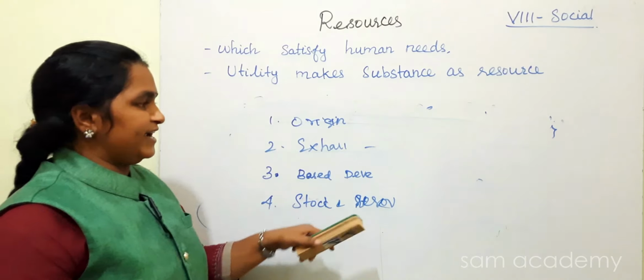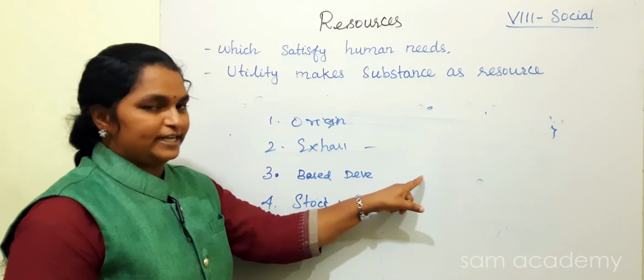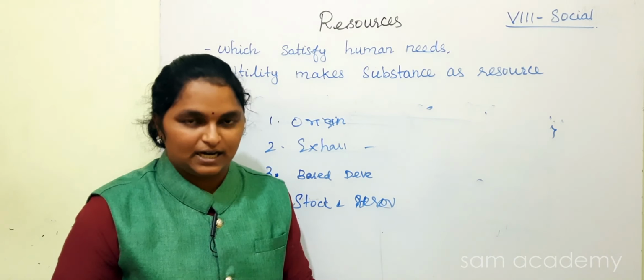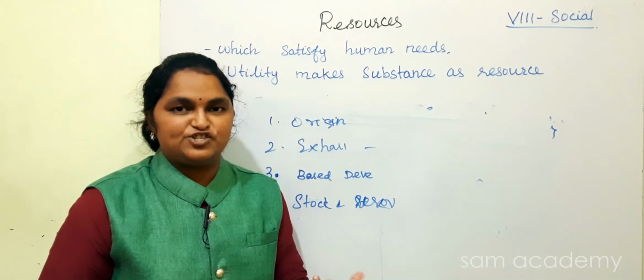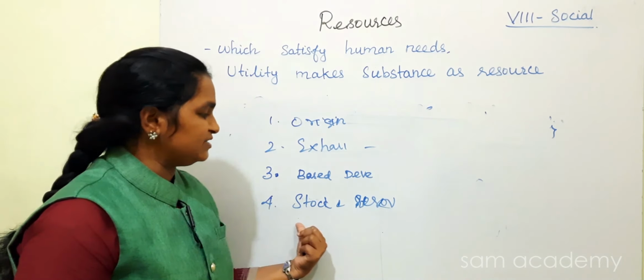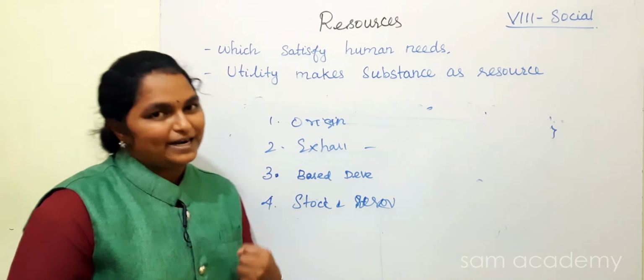Why does this vary everything? That is, biotic, abiotic, renewable, non-renewable, potential, actual, stocks and reserves are unequally distributed all over the earth because of climate change, weather change and latitude, terrain change. Due to this, stocks and reserves also vary. Now we come to one conclusion.